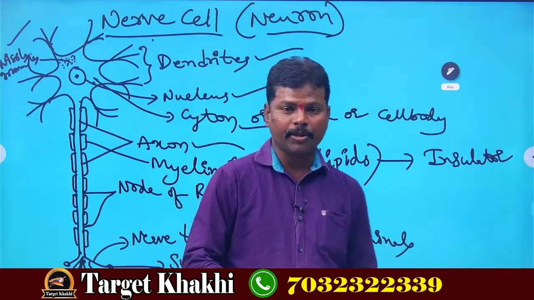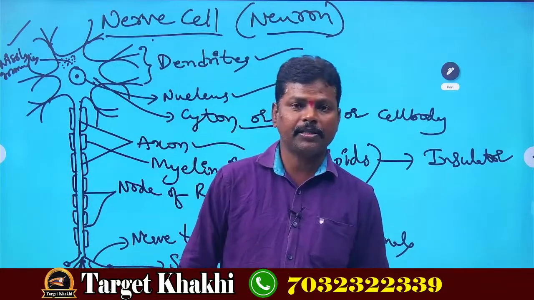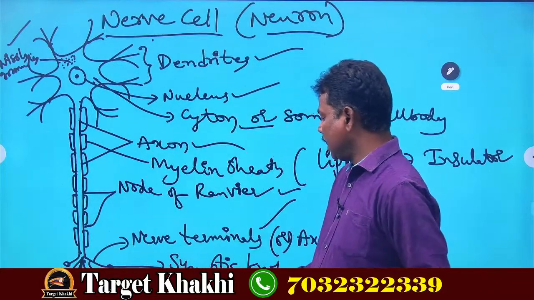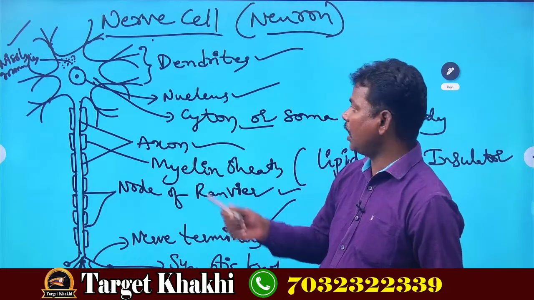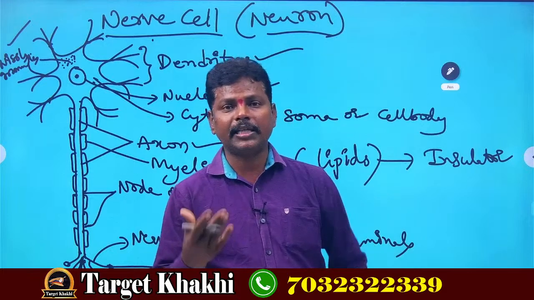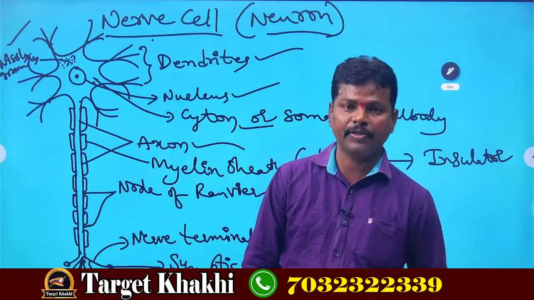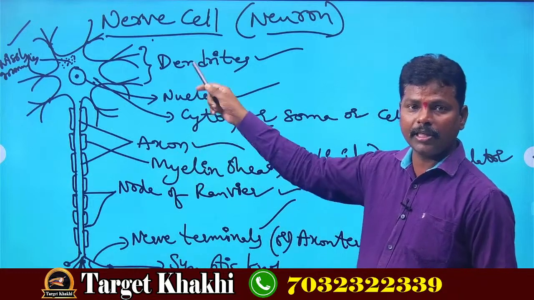This synaptic knob, which is present at the bottom of the nerve cell, helps in forming synapse with another nerve cell. Okay, I will draw the diagram and show you how it will be. Actually, what is synapse and what is the function of it? Let us see. I hope you understood very well about nerve cell.